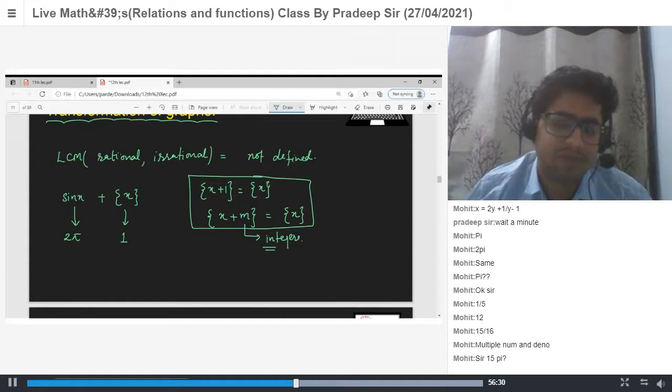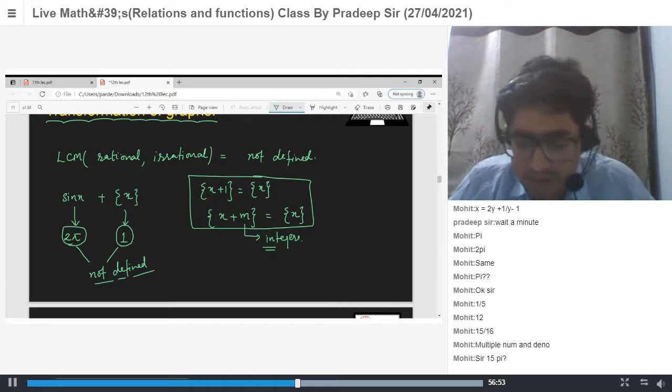So fractional x has period 1 and sin x has period 2 pi. So this is your irrational number and this is your rational number, so the LCM of both is not defined. It means the period of this function does not exist, or you can say the period is not defined for this function.